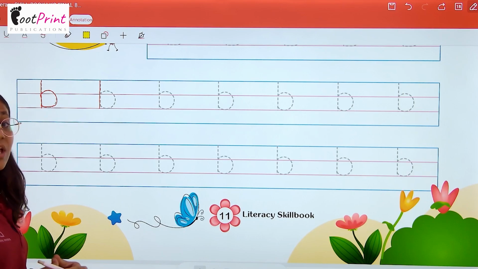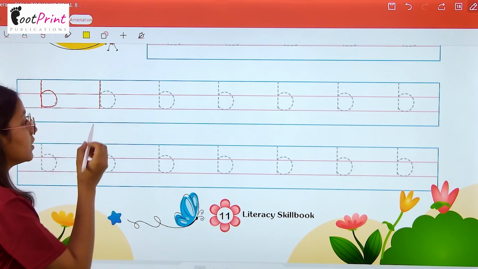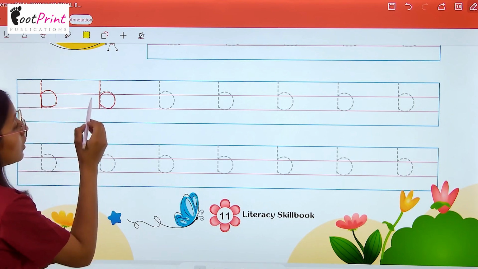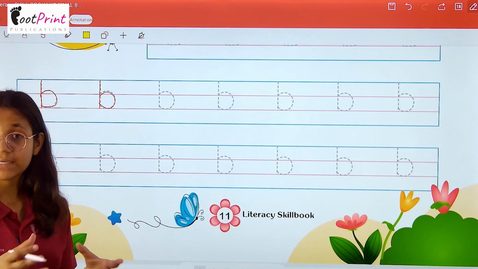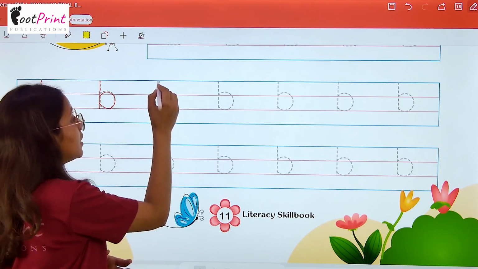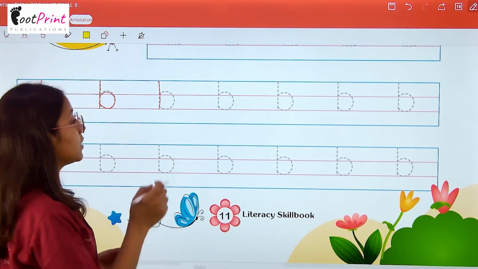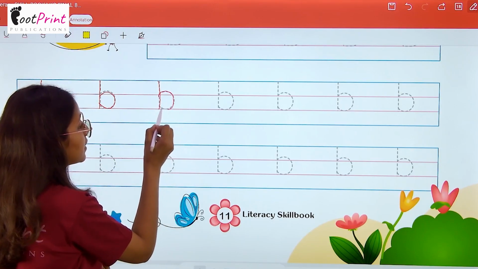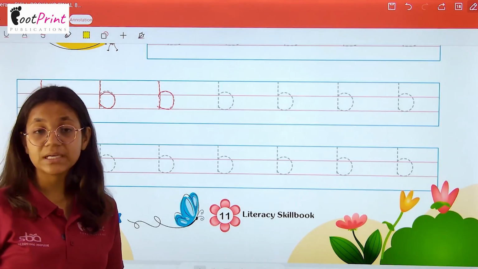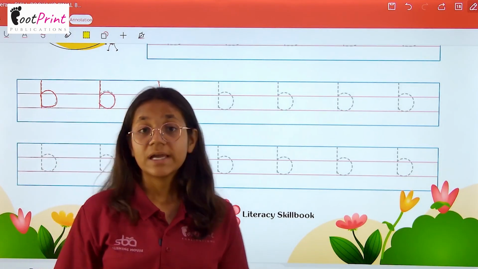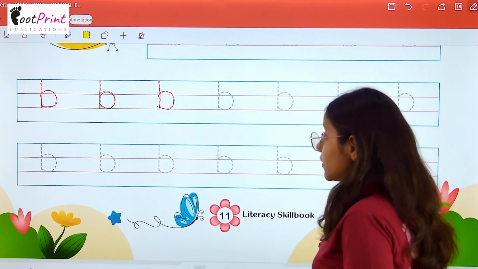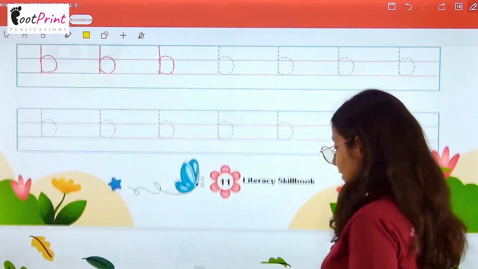After that, we make a small curve in the lower part of that standing line. In a similar manner, firstly a standing line, then a curve. So, in a similar manner, the rest of the small b you will make yourself.